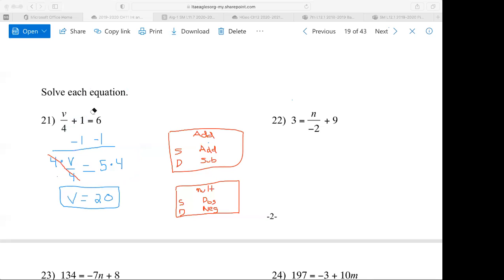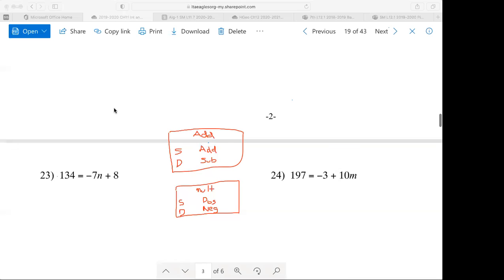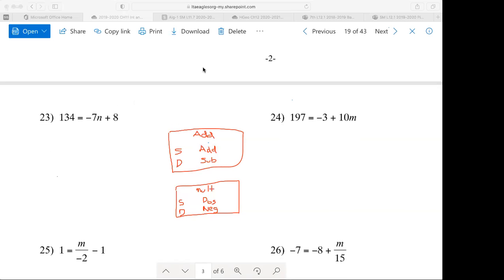All right, let me do one. Number 22 is just like the one that we just did. There's just a negative involved. Let's see one that looks different. All right, 23 and 24 look different. Let's do those. All right, 23. The variable n is on the right side. I'm going to get rid of the addition subtraction first. Now be careful. It looks like there's subtraction here, but that's a -7 that's attached to n through multiplication.